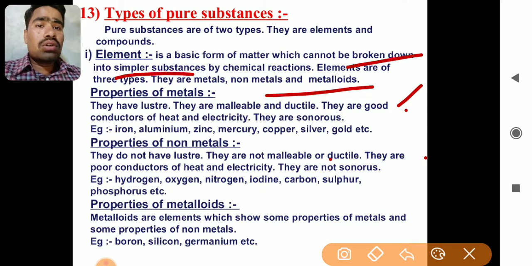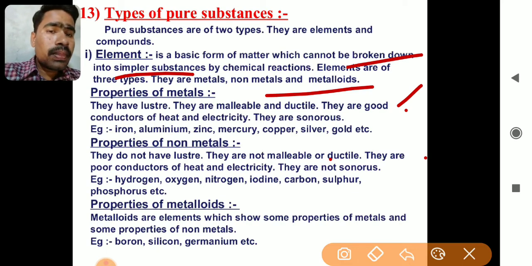Now the properties of non-metals. Opposite to metals, all the opposite properties can be seen in non-metals. They do not have luster, which is a very important property of metals. Then they are not malleable or ductile, so they cannot be converted into thin wires or thin sheets. They are non-ductile and non-malleable.